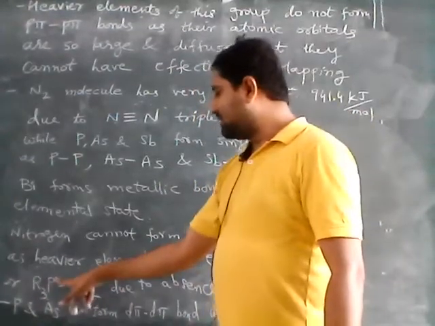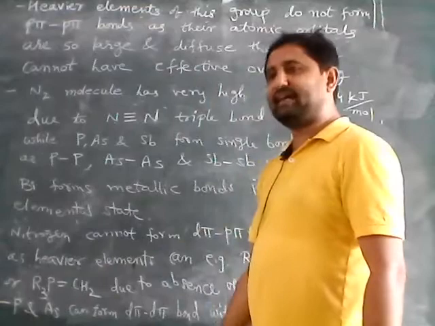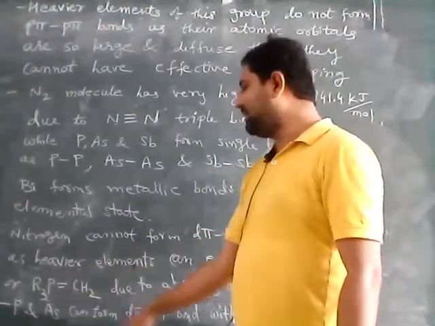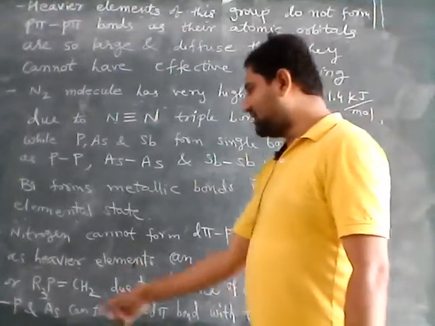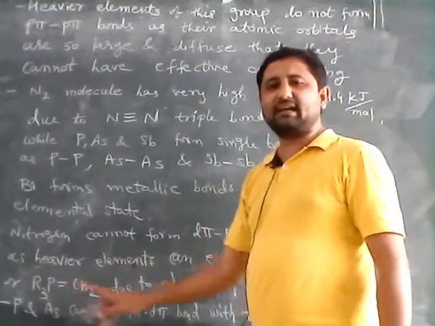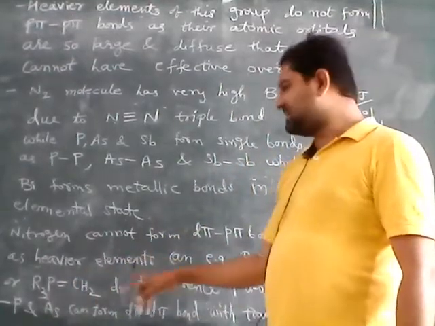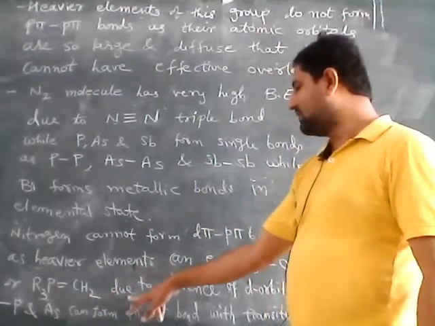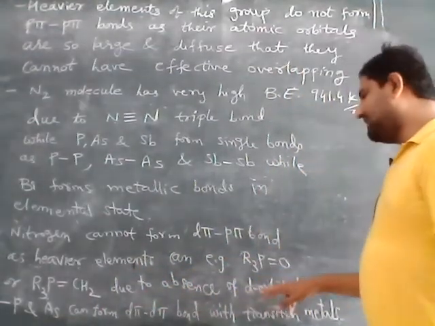Or phosphorus can also form a d p bond with carbon, as in the case of R3P double bond CH2. So here the second bond is the pi bond, and that is formed between the d orbital of phosphorus and the p orbital of carbon. So it forms a d p bond. Here you have to remember that R is nothing but an alkyl group. So in both the cases R is an alkyl group. So why can nitrogen not form a d pi bond? Due to the absence of d orbitals.